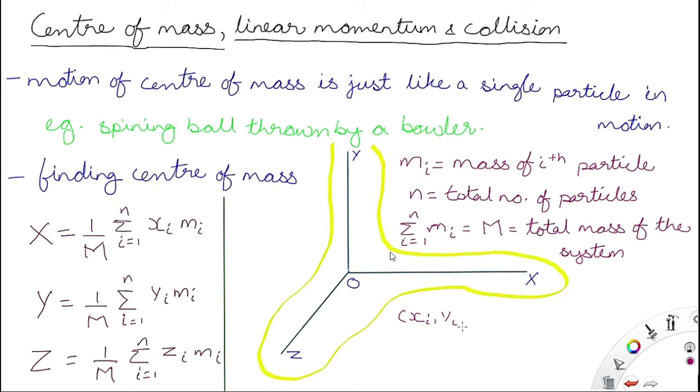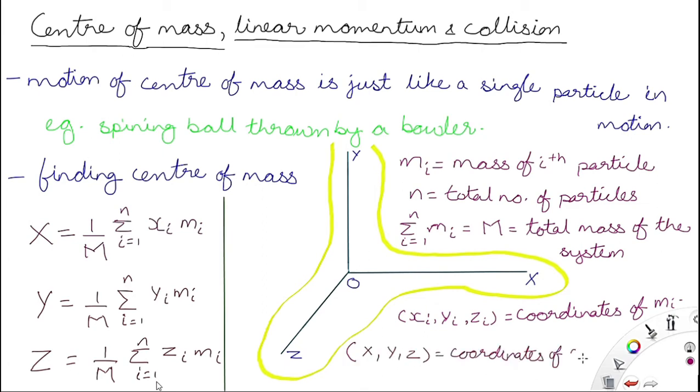Summation of mi is equal to capital M, the total mass of the system or body. xi, yi, zi are the coordinates of mi, and capital X, capital Y, capital Z are the coordinates of the center of mass found using this formula.